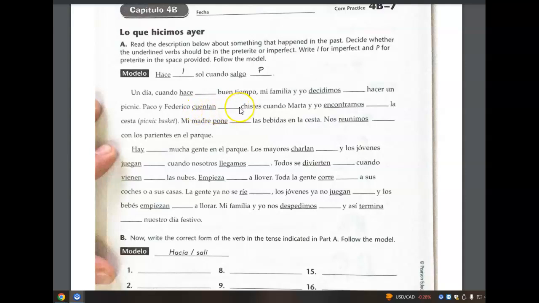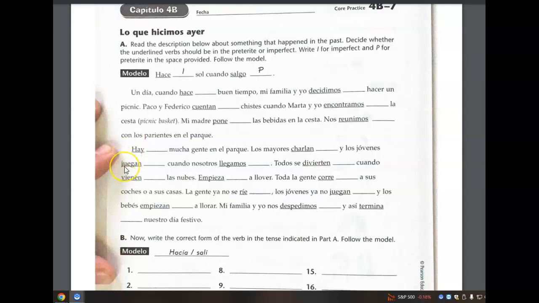Cuentan should be contaban, imperfect, continuous action. And then cuando is a catalyst for the preterite to say completed action that happened within this background setting. Correct answer would be encontramos, preterite. Puso, preterite, completed action. Reunimos, preterite, completed action. Había, imperfect, setting the stage or providing background setting. Charlaban, imperfect, again providing background setting.